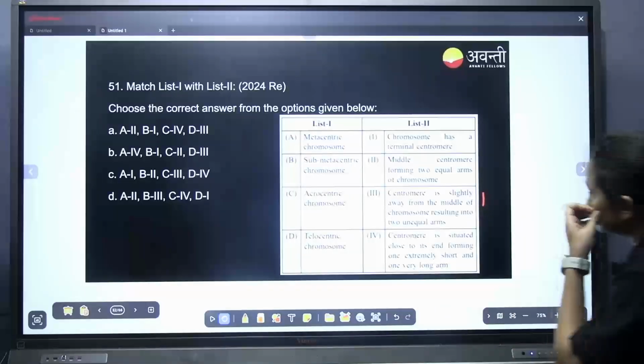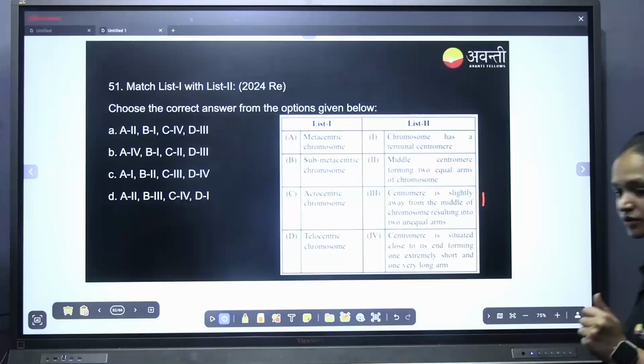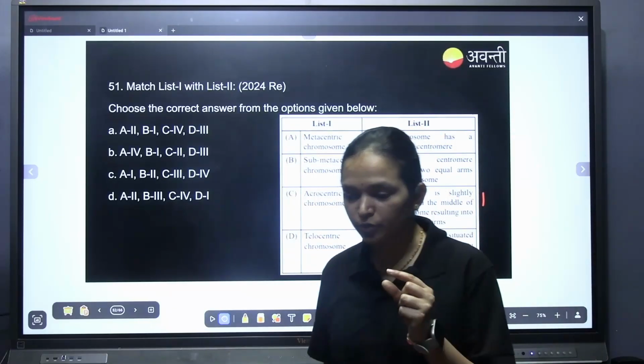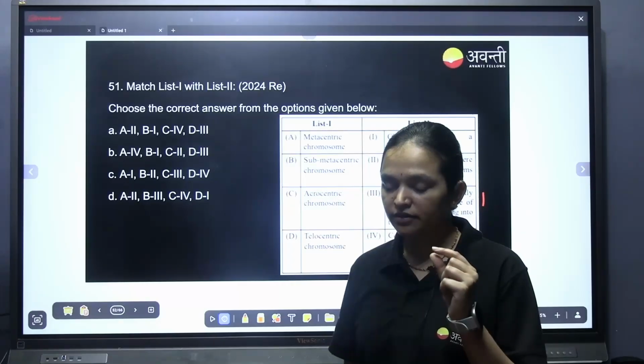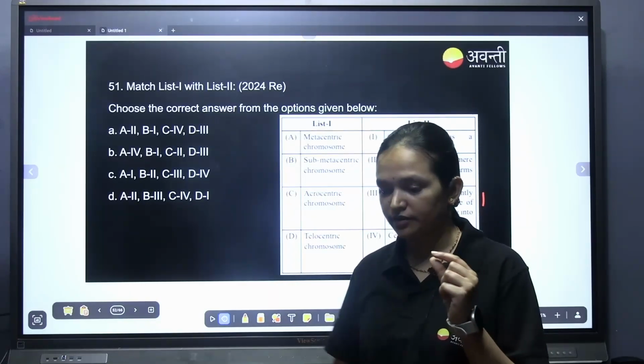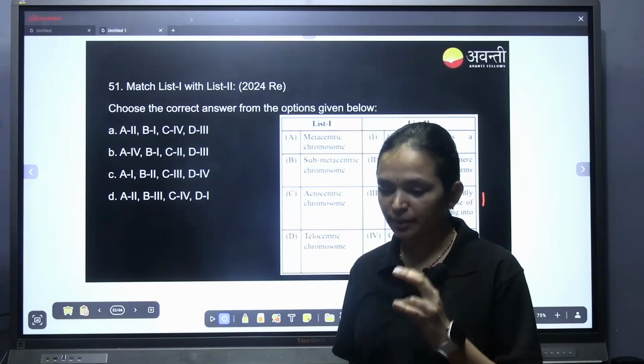Match the following. Metacentric, we know based on the centromere position, we are dividing, segregating into 4 types: metacentric, submetacentric, acrocentric and telocentric.